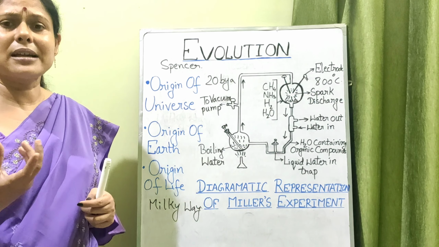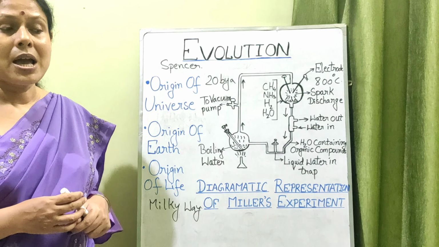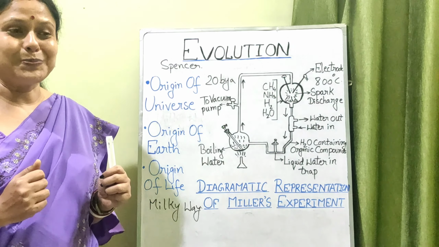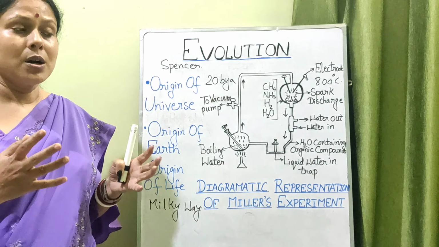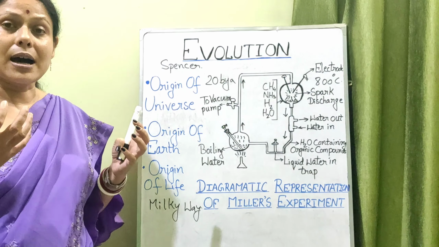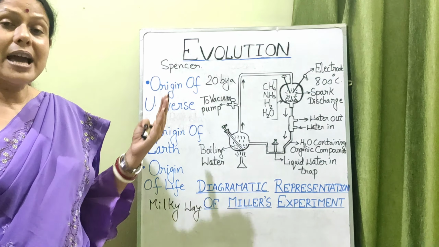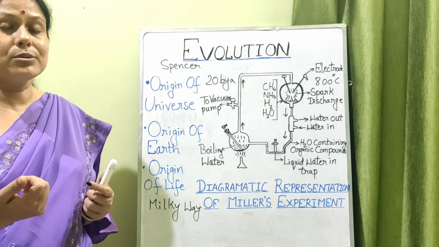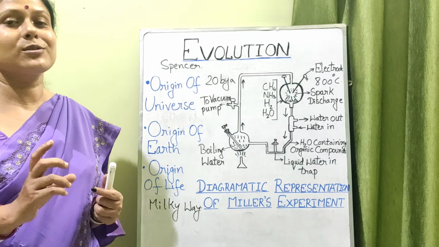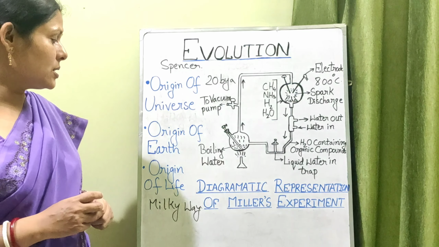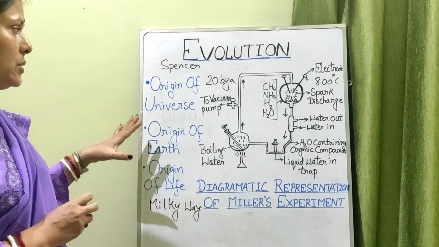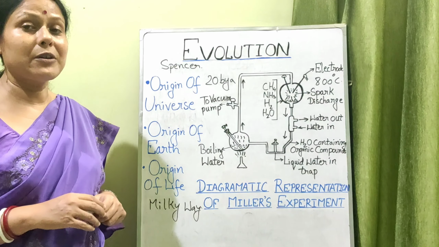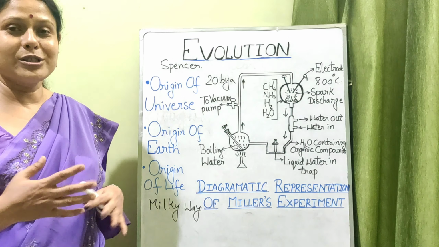Perhaps no organism can survive in that high temperature, and because of that later you will find a term called hot dilute soup. That means the ocean was so hot, and within this high temperature there were reactions between the primitive gases, resulting in the formation of organic molecules, which perhaps were the precursors of present day life forms. So this is the origin of the universe 20 billion years back, origin of earth 4.5 billion years back, and now the origin of life.